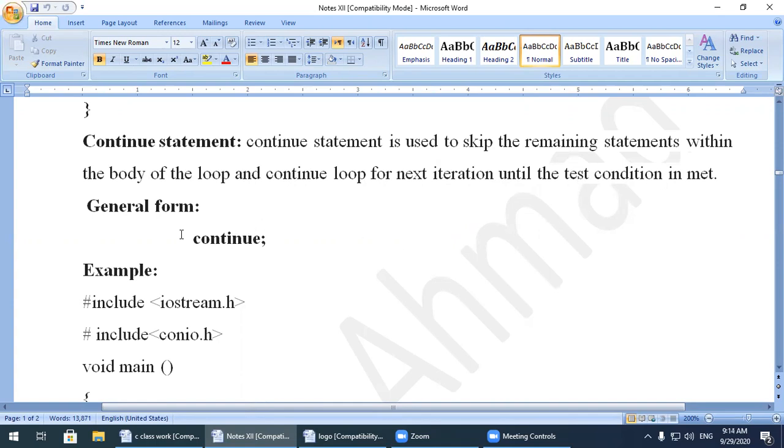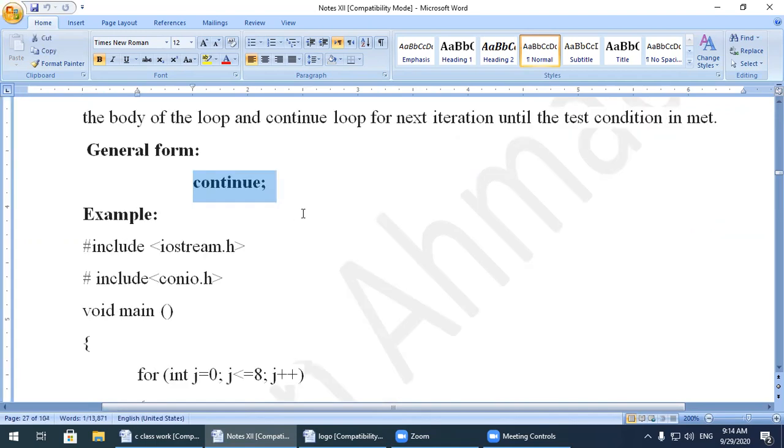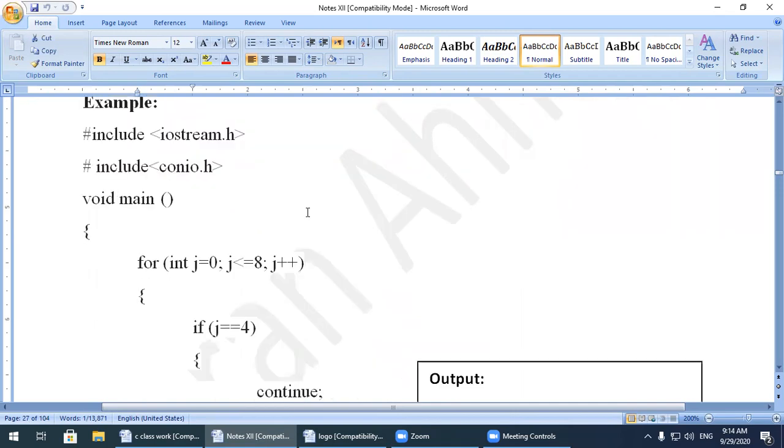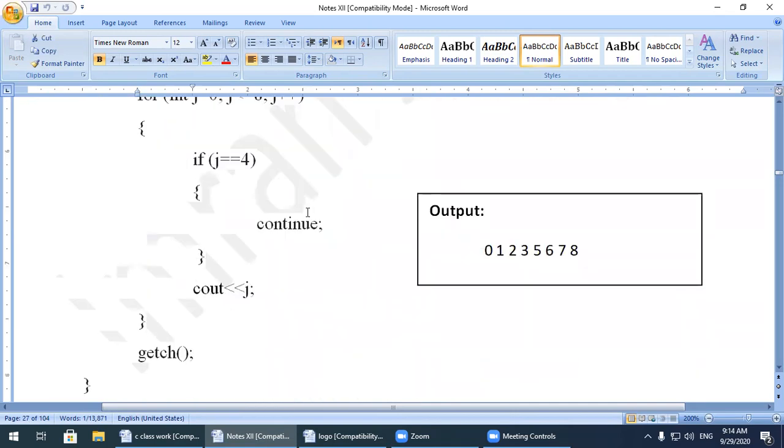In the general form, we only write the word continue. To understand this better, we have done a simple example, and in the example we skip the digit number 4 between 0 to 8.